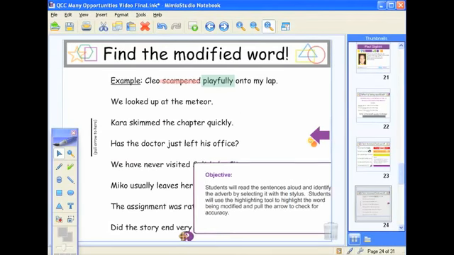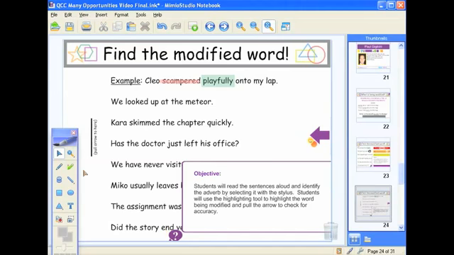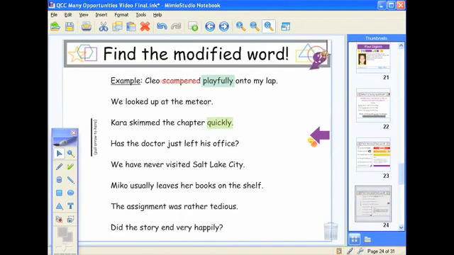And in my objectives here, you'll see they're going to once again read the sentence out loud. Then they're going to go ahead and identify the adverb in that sentence. And as they go through now, at the end of this activity, we're going to have this little item over here, this little pull tab, which will allow us to check to see that our answers were in fact correct.